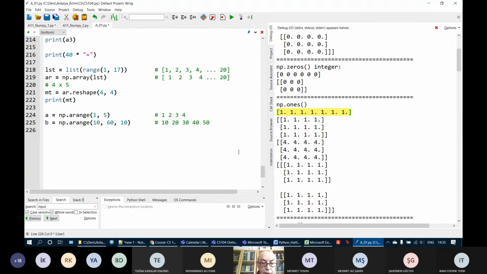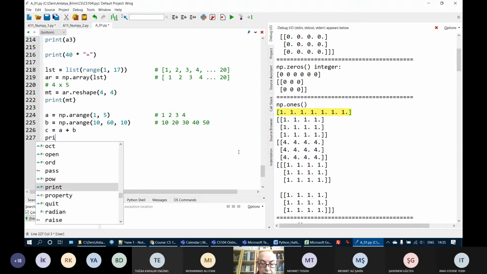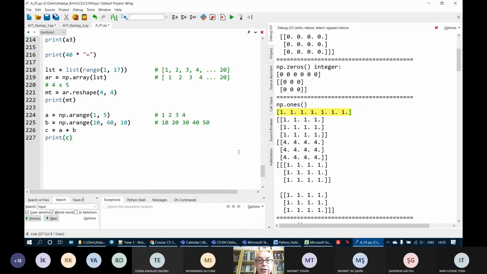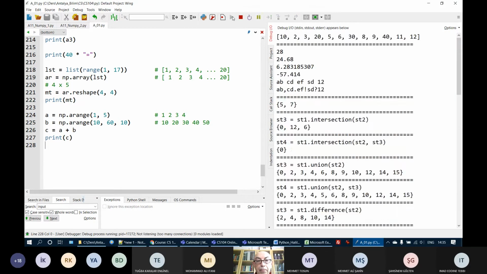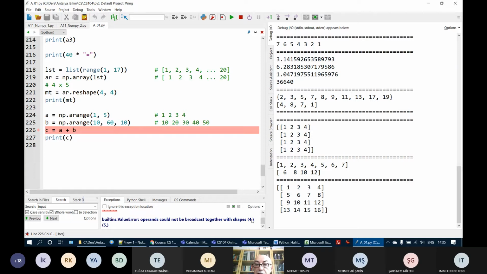If I try to do C is equal to A plus B, and let's try to print C, let's see what will happen. I get an error message here. It is red. It says operands could not be broadcast together with shapes 4 and 5. You see that one has 4 elements, the other has 5 elements. You see the error message below.